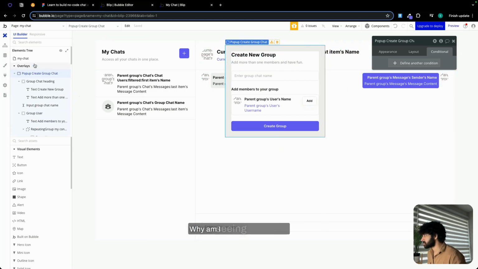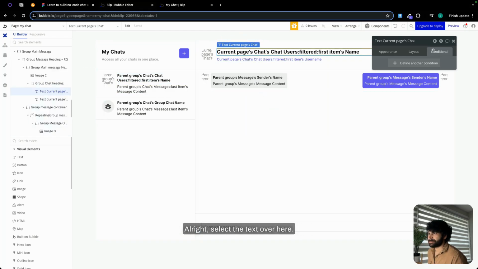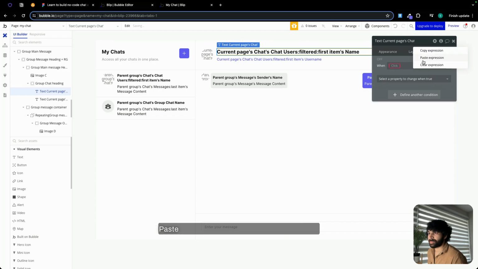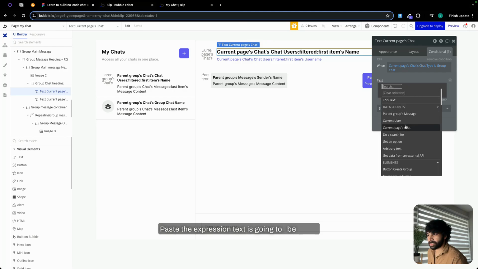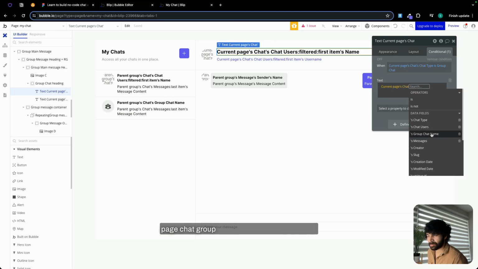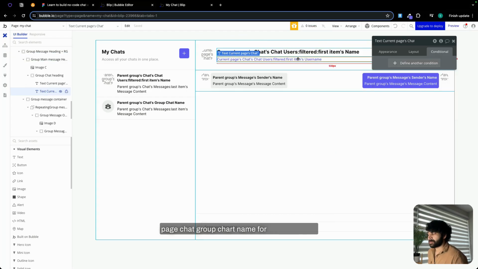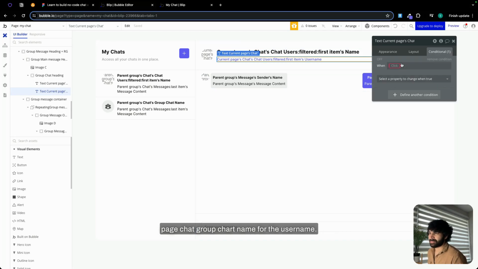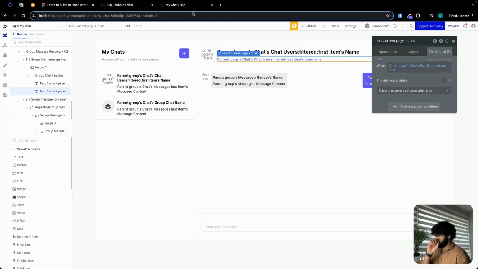Why am I seeing this pop up? Alright. Select the text over here. Click on condition. Paste the expression. Text is going to be current page chat, group chat name. For the username, let's just hide it. Paste the expression. Element is not visible.